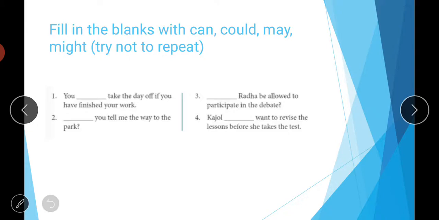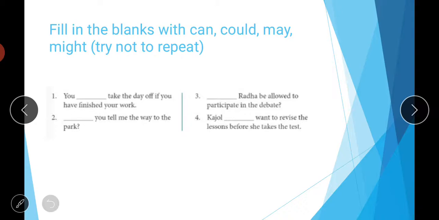So if you are asking someone about a way in a polite manner, you can use this word can, or you can use could also. Could is even more polite. So when you want to ask something from your senior, or you want to be completely polite, you can use the word could instead of can. So could you tell me the way to the park, it's also correct.